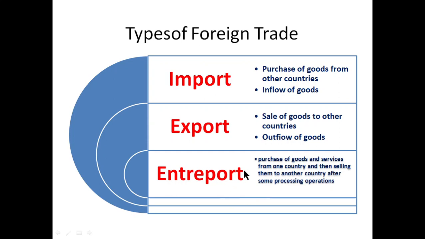Then entrepot trade. Entrepot trade is the purchase of goods and services from one country and then selling them to another country after some processing operations. That means bringing raw material from one country, processing that material, and then exporting it to other countries. So this trade is called entrepot. That means the commodities are not consumed in our country, they are exported. So here we have import, export and entrepot.